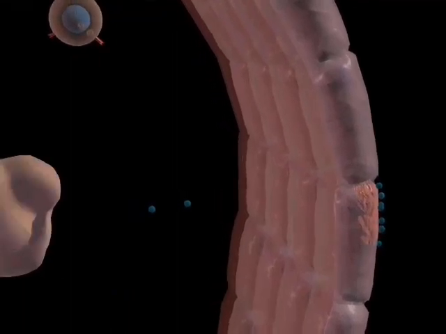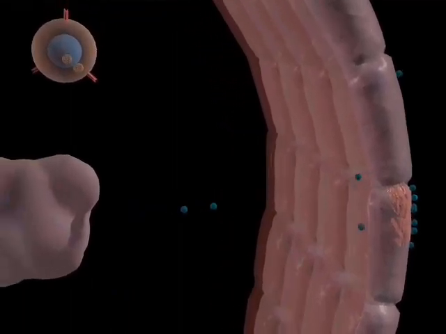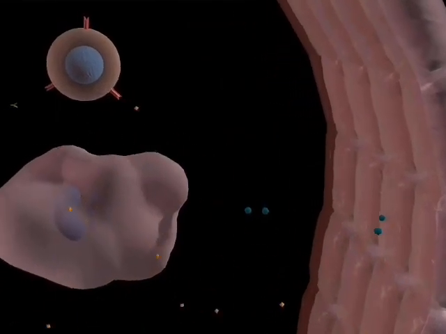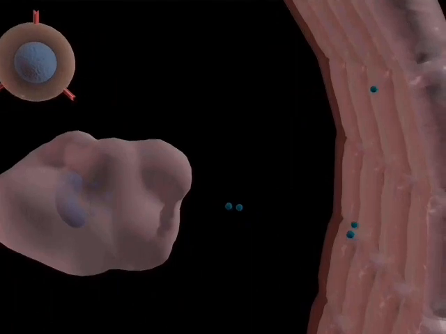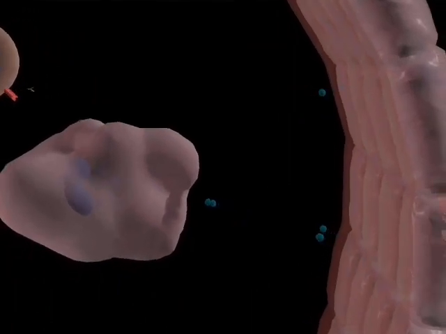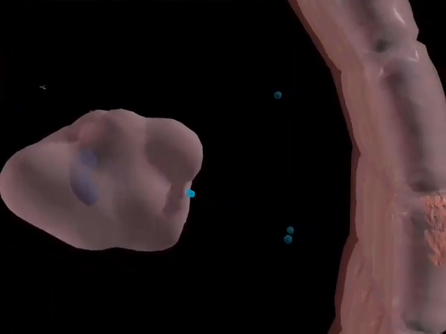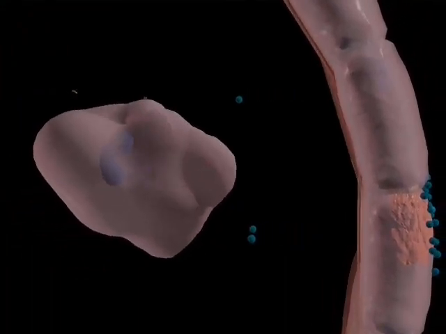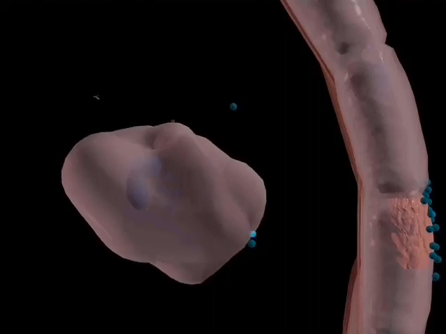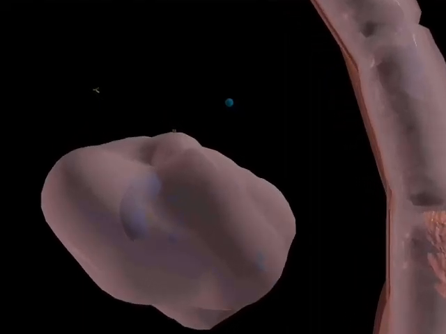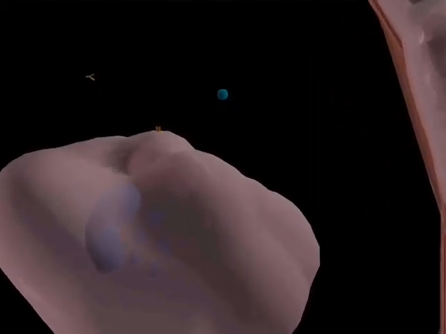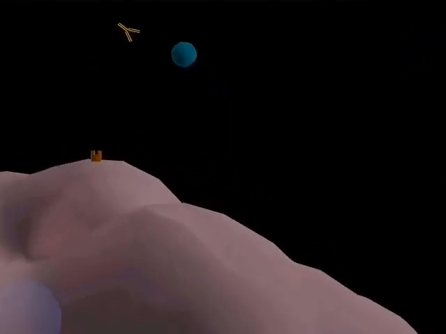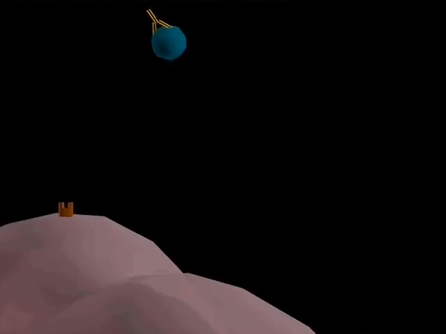However, if there are specific T cells which recognize bacterial peptides presented by the macrophage, then the T cells release interferon gamma, which activates the macrophages to destroy the bacteria they have taken up. Antibodies and complement in the serum also provide their own immune response to these bacteria by damaging their membranes and limiting their invasiveness.